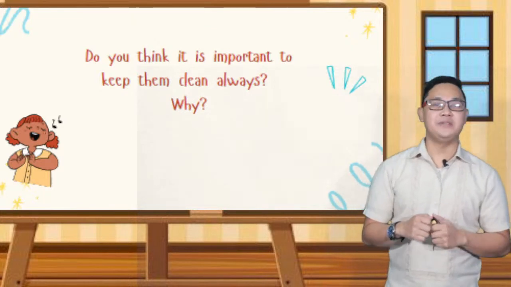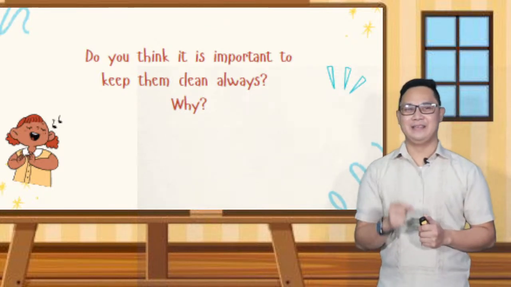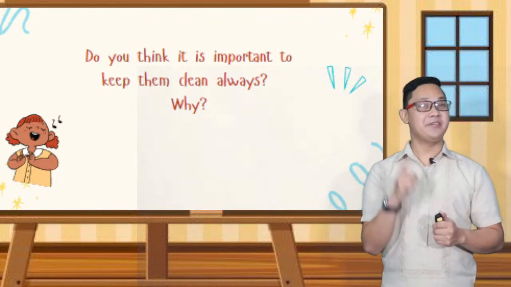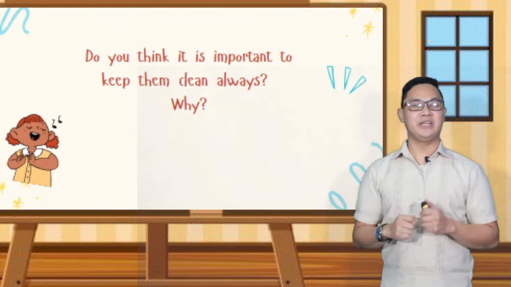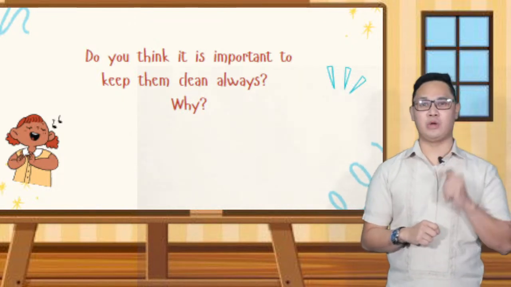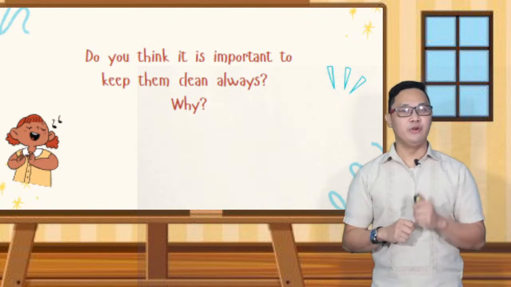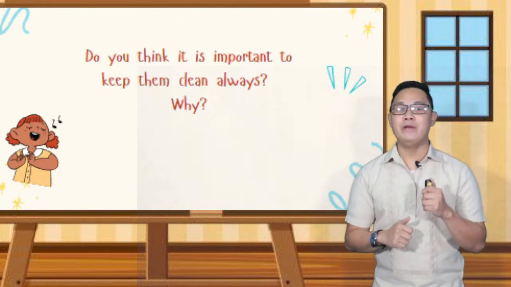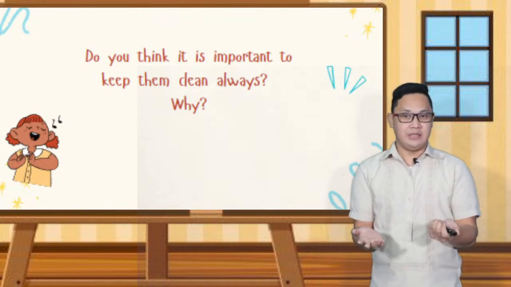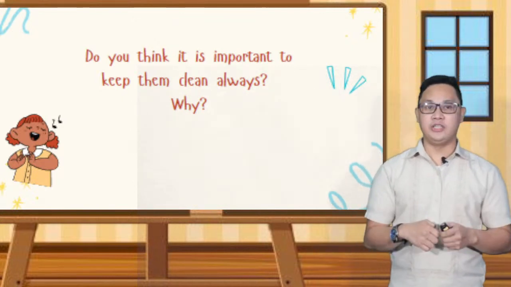You can also insert them a little bit in your external auditory canal to clean them. Be careful not to insert the cotton buds too deep. You might damage your eardrum. Do not use sharp objects when cleaning your ear. You might damage the skin that lines the external auditory canal.